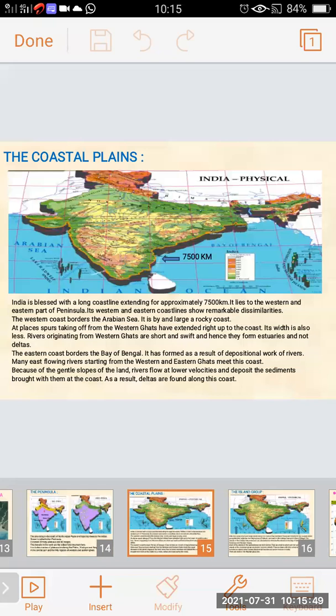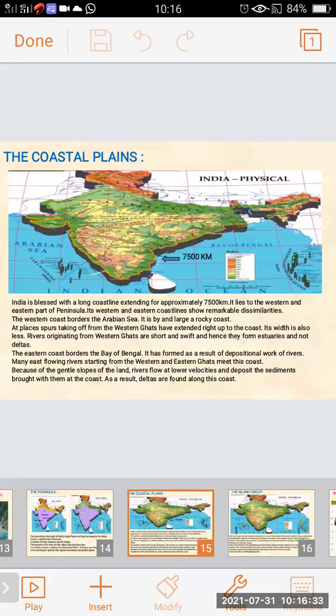All the sediment that the river brings with it while flowing, it deposits at the coast of the plain. As a result, deltas are found along this coast. So on the eastern coast, deltas are formed, and on the western coast, deltas are not formed, estuaries are formed.